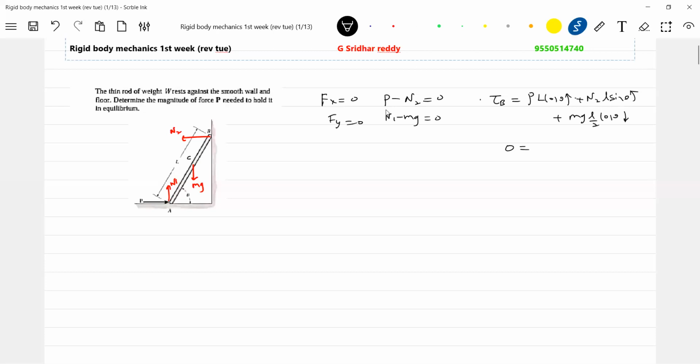So the net torque is 0 for rotational equilibrium, so L will get eliminated. So P cos theta plus N2 sin theta minus mg by 2 cos theta. N1 should be equal to, this is N1. I'll change it. What is N1? N1 is in fact equal to mg.